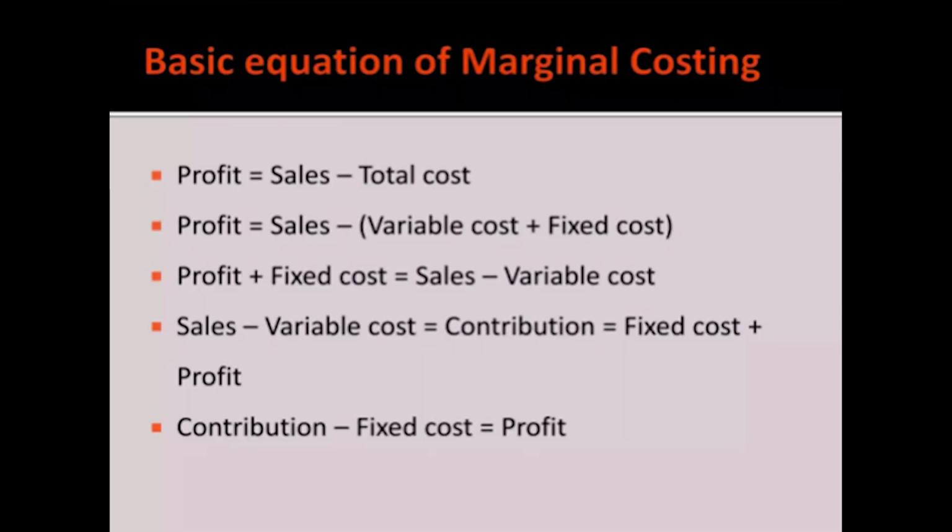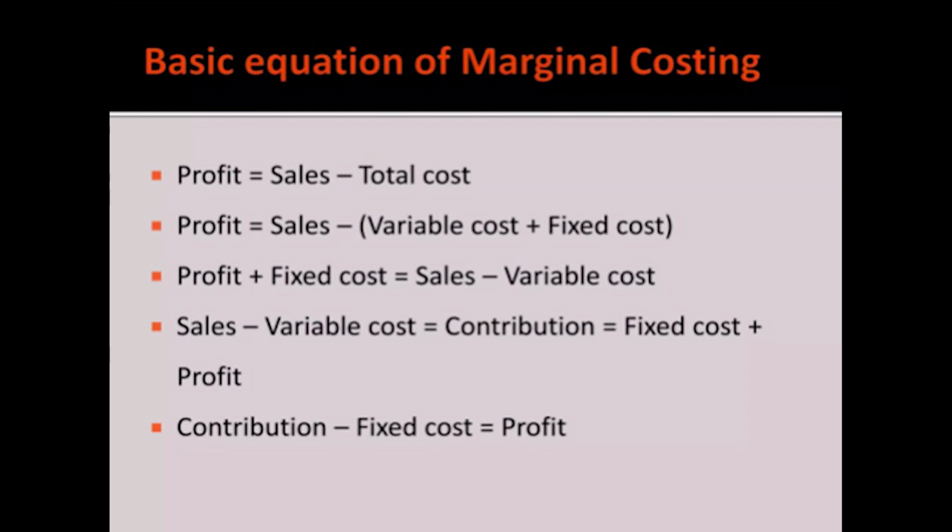For the basic equation of marginal costing, the profit is obtained by subtracting the total cost from the sales, that is, profit equals sales minus total cost, where the total cost includes variable cost and fixed cost.